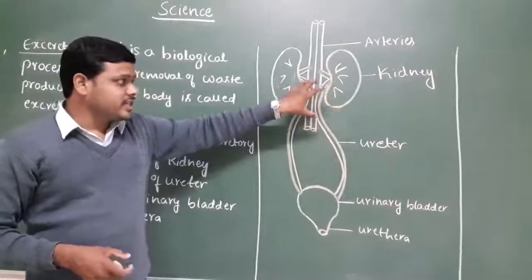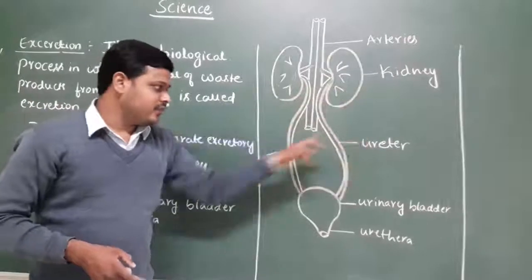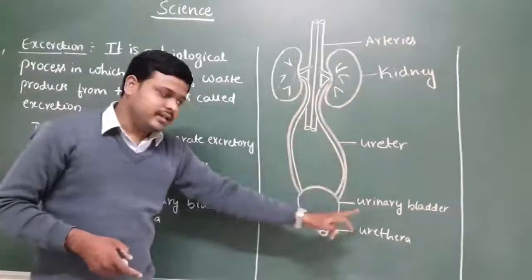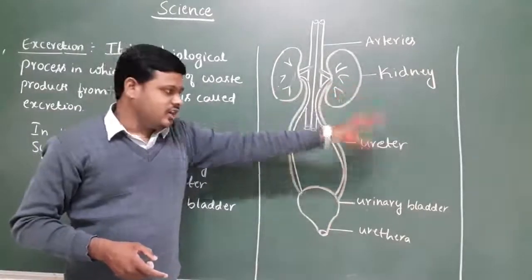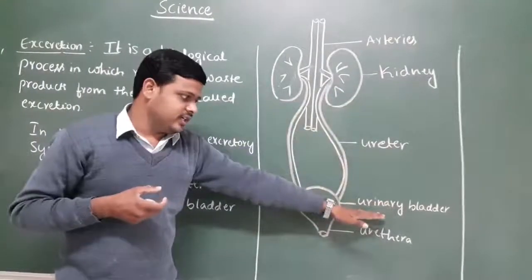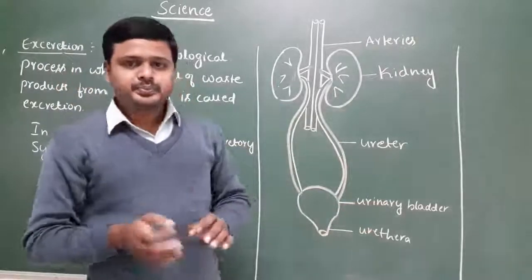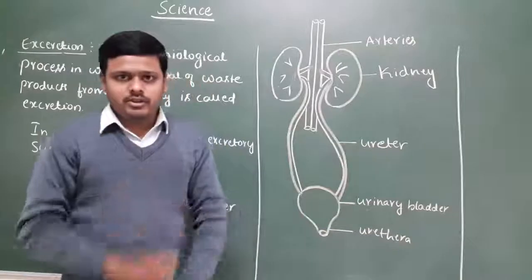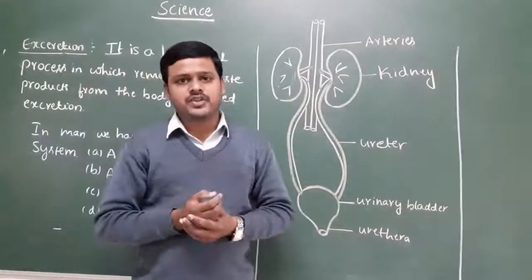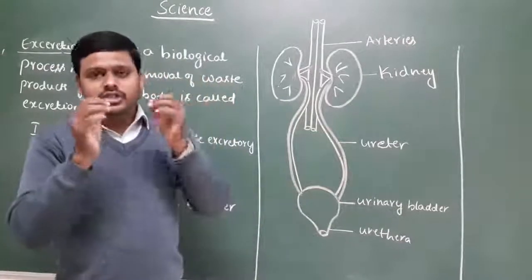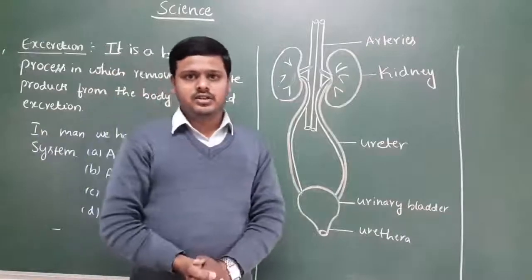So there are four major components: a pair of kidneys, a pair of ureters, a urinary bladder and the urethra. What is the main function of the kidney, and what is the main function of the ureter, urinary bladder and urethra? Let us discuss. Dear children, the excretory system is a gift to the human body, and it is very important. Why?